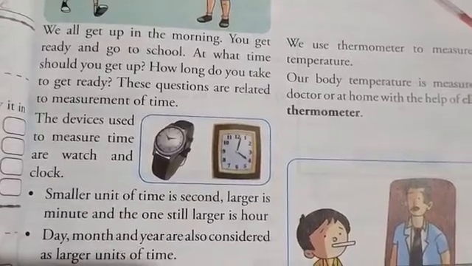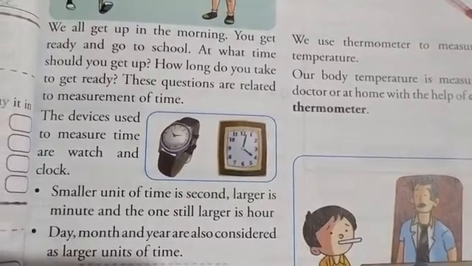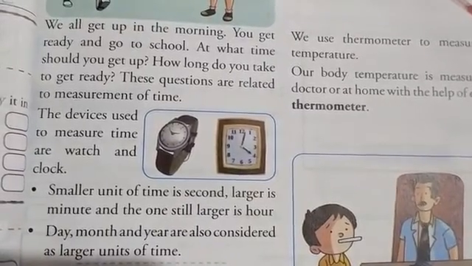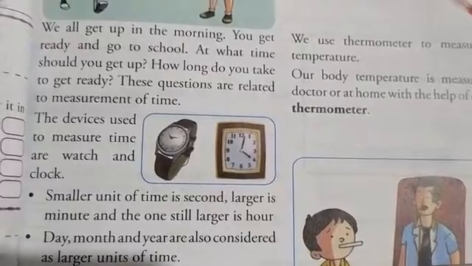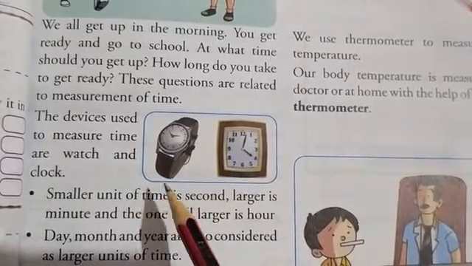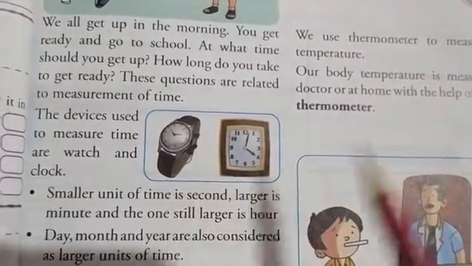There are different instruments which are used to measure time. In the earlier days, hourglasses and sundials were used to measure time, and nowadays we use watches and clocks to get an accurate measurement of time.